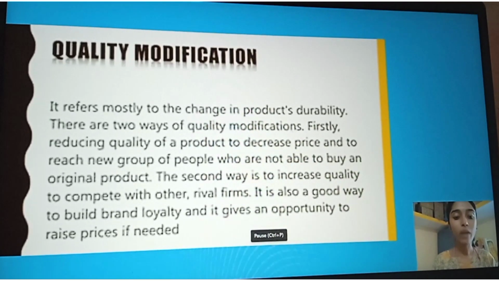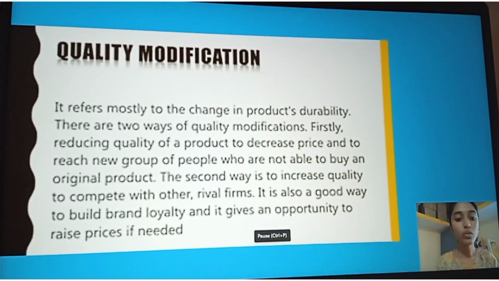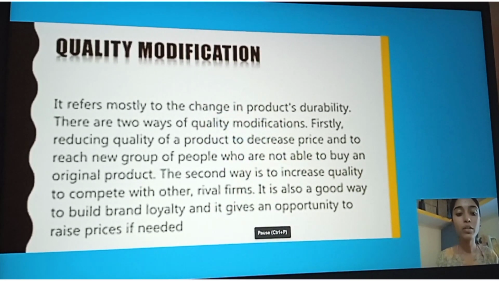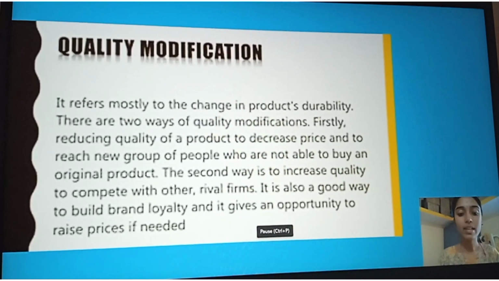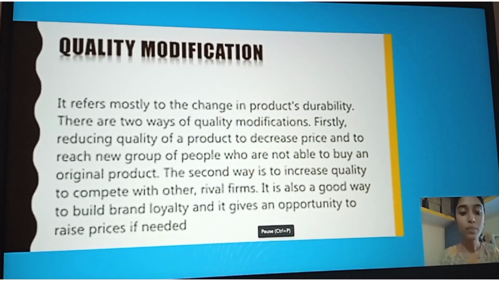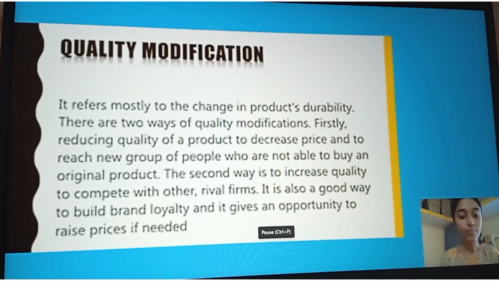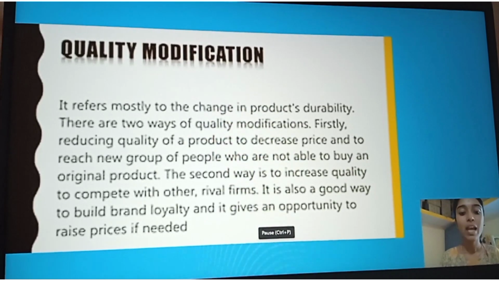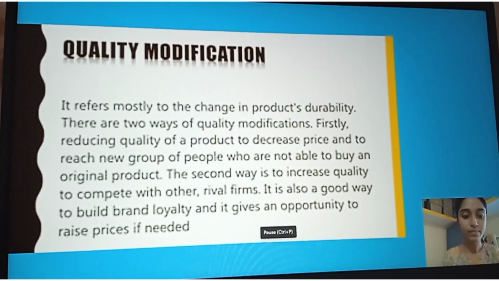Firstly, reducing quality of a product to decrease price and to reach new group of people who are not able to buy an original product. And the second one is to increase quality to compete with other rival firms. It is also a good way to build brand loyalty and it gives an opportunity to raise prices if needed.